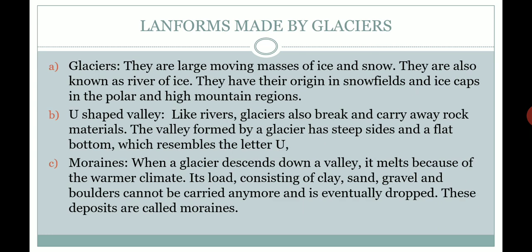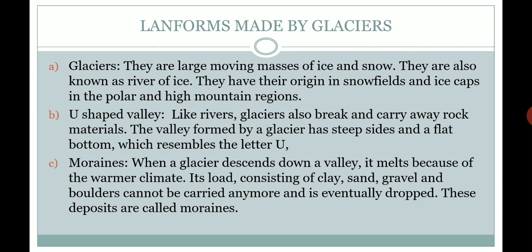Okay, let's move forward. Let's talk about landforms made by glaciers. What are glaciers? They are large moving masses of ice and snow. This is what we call large moving ice. They are also known as rivers of ice or ice rivers.